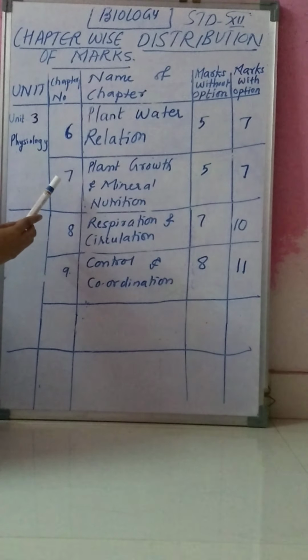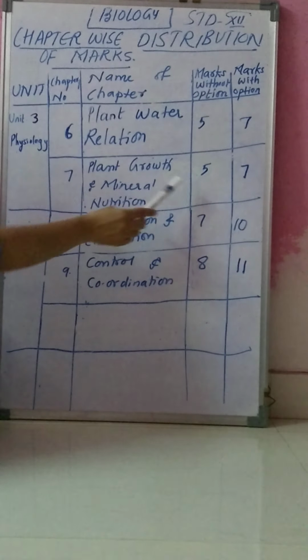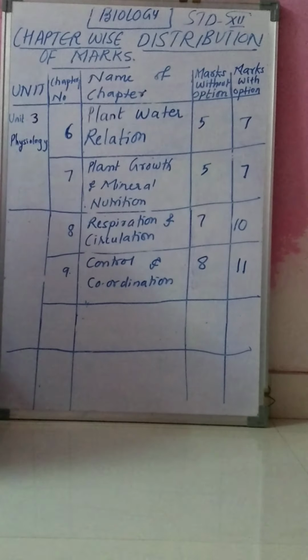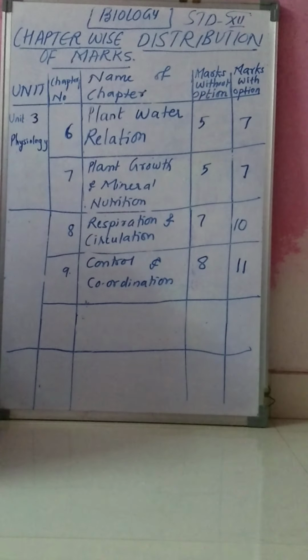The next chapter is plant growth and mineral nutrition. This chapter is also for 5 marks and with option it is for 7 marks. Then chapter number 8 is respiration and circulation.